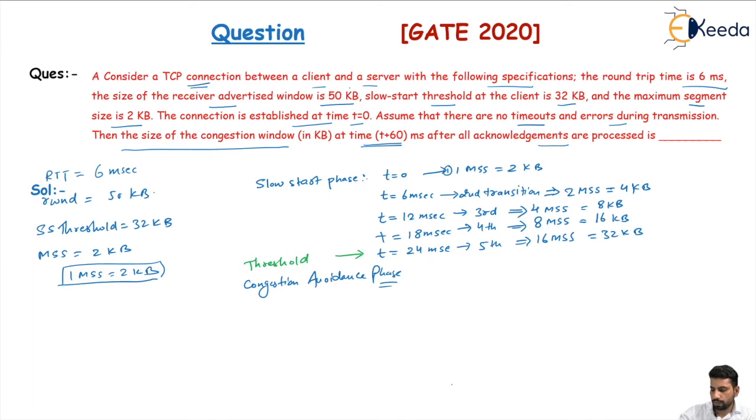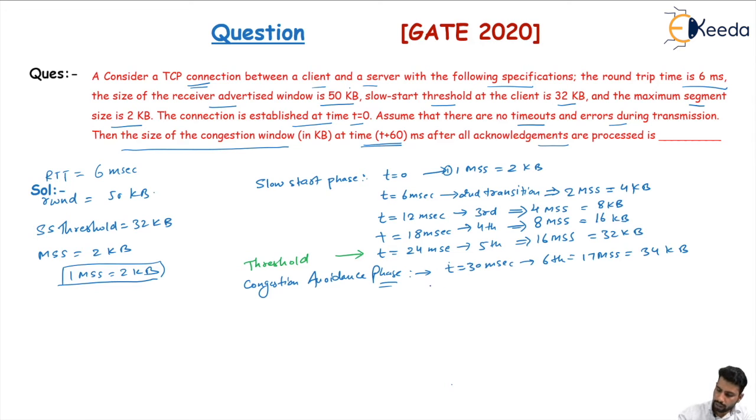At t equal to 30 milliseconds, in the sixth transmission, the window size increases additively. 16 MSS is 32 KB, so this time it is 17 MSS, adding 2 KB, and the size is 34 KB now.